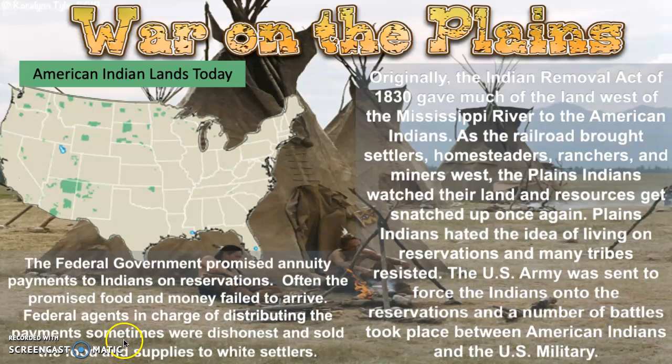The federal government, you learned about this in 6th grade, promised those annuity payments to Indians in exchange for their reservations per the treaties that they had signed. Often the promised food and money for those allotments or annuity payments didn't arrive on time, or they were late, or they never arrived, or they did arrive, but the federal agents hired by the government to be in charge of distributing the payments were sometimes dishonest, and they would keep the food and the money and sell it to white settlers and make a profit, which was pretty diabolically evil.